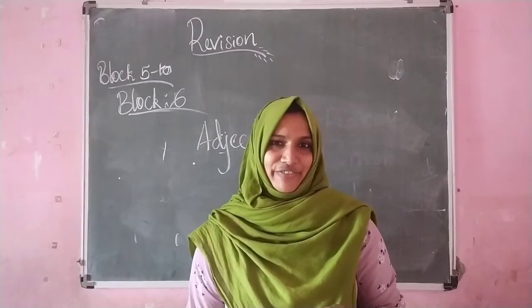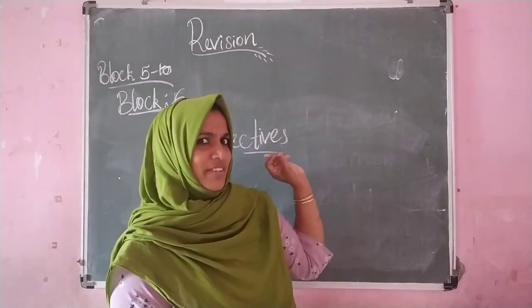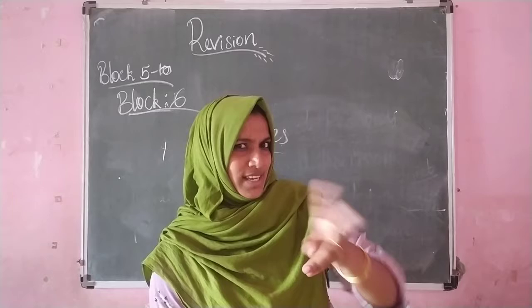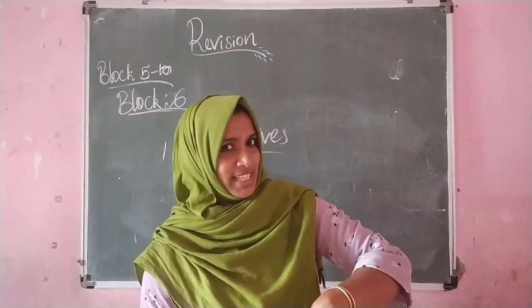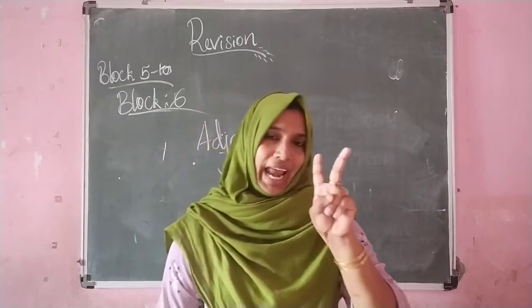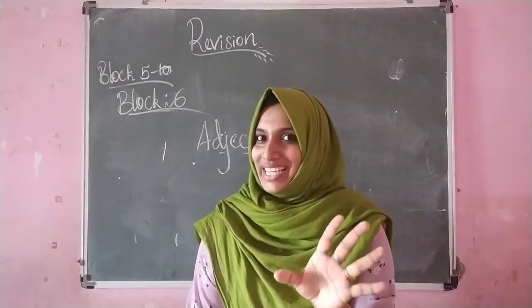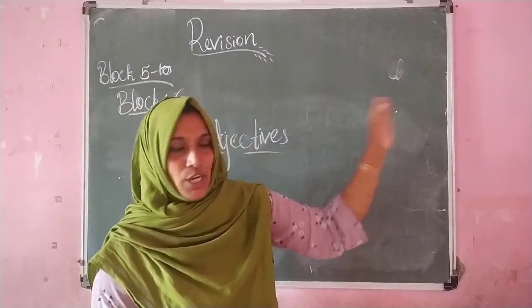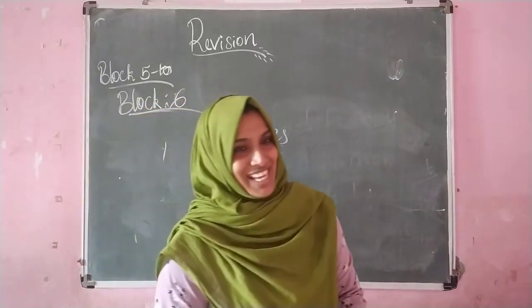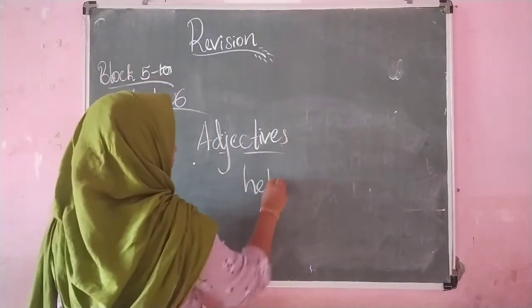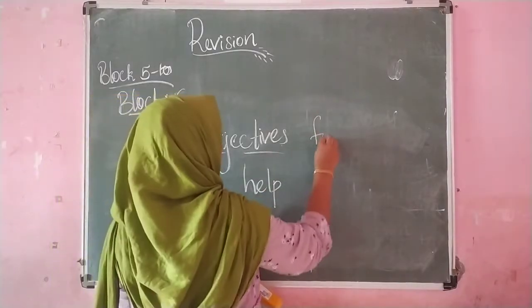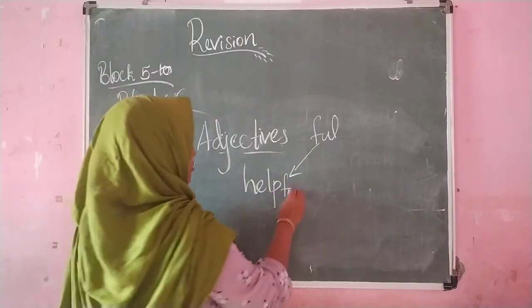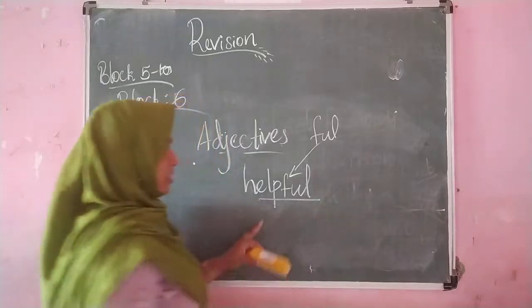That is called adjective. But here in this topic, we learn two suffixes. Did you remember it? Suffixes, the short words that are added after a word. Yes, which are they? FUL and OUS. So to form adjectives, we can add FUL and OUS to the verb and also the nouns. For example, the word help. So we can add FUL to this word. This is a verb, right? So this word help becomes helpful.